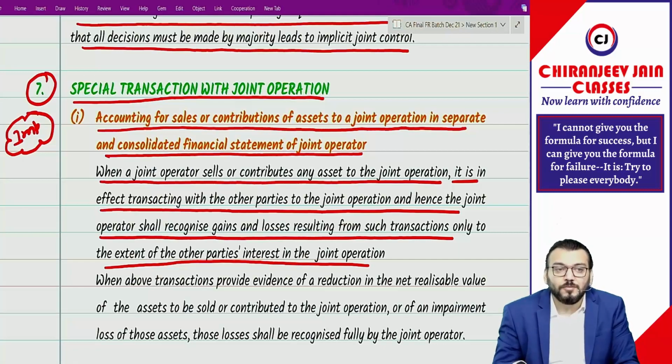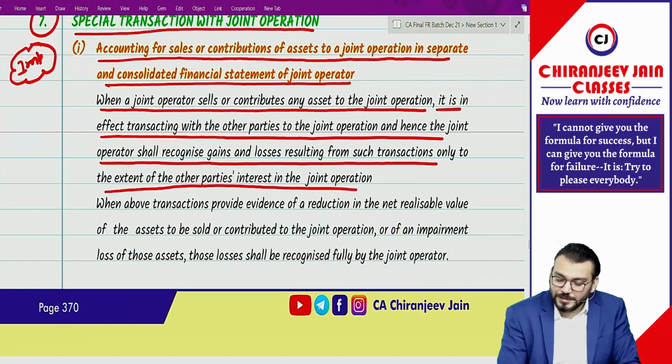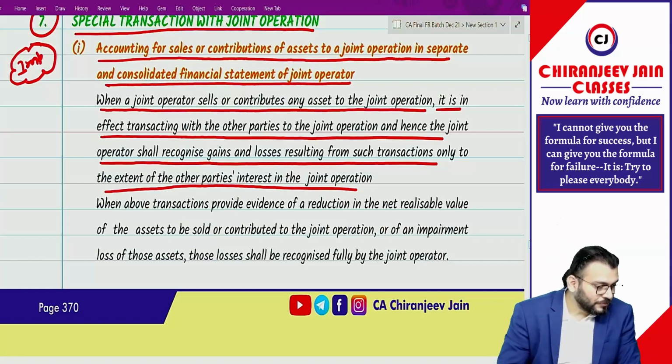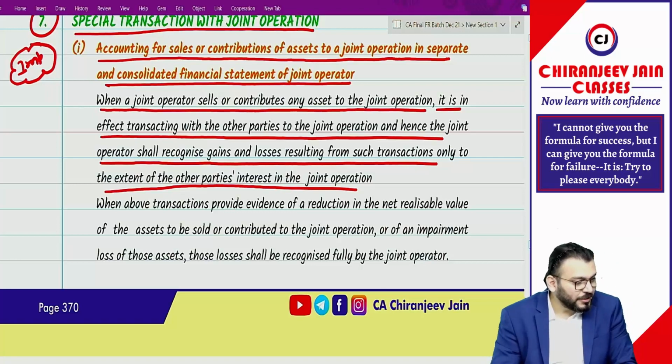Have you understood this point? Any doubt? Chalo, we got one correct journal entry from a live student.